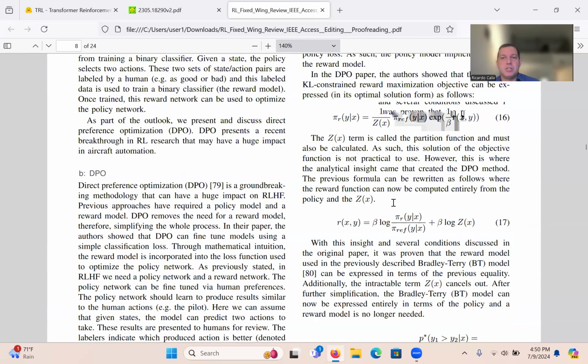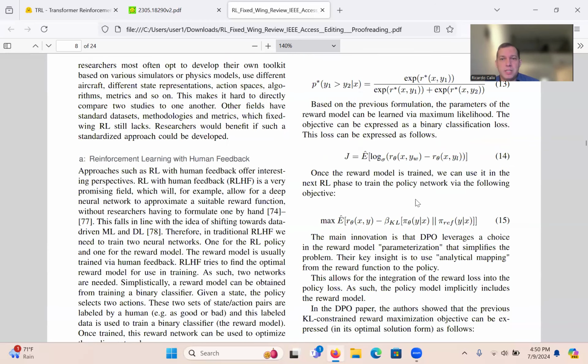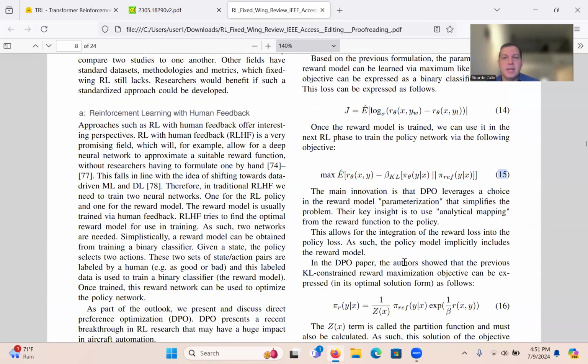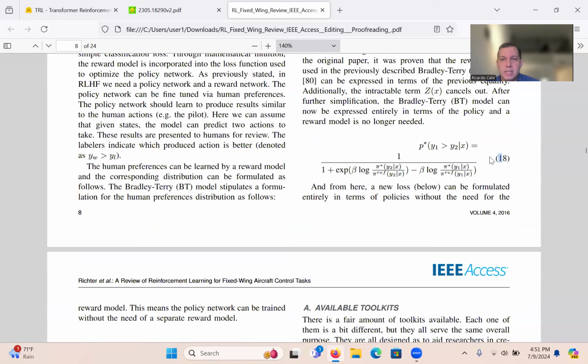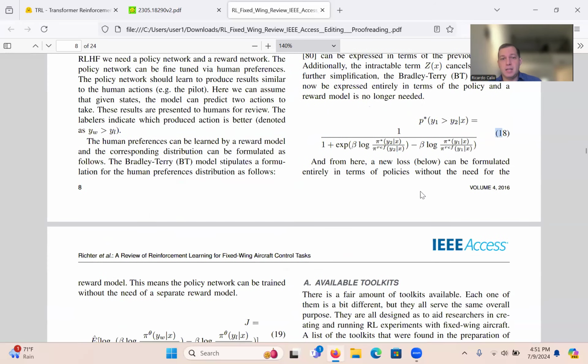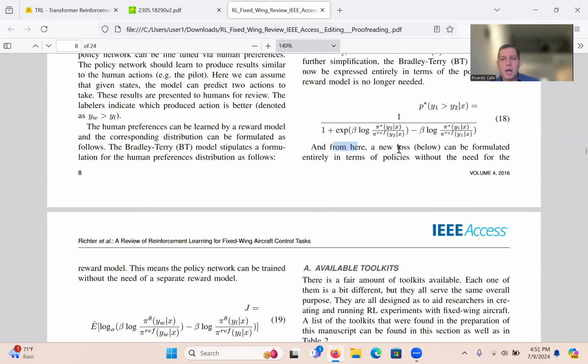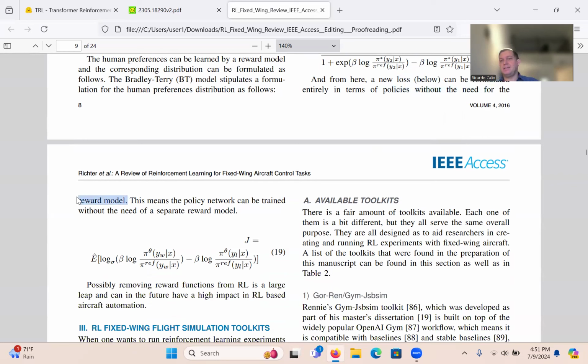Just like before, where they started with the earlier formulation and derived optimization objective 15, now from this formulation, number 18, they can derive the loss function. The new loss can be formulated entirely in terms of policies without the need for a reward model. This means the policy network, the GPT, can be trained without a separate reward model.